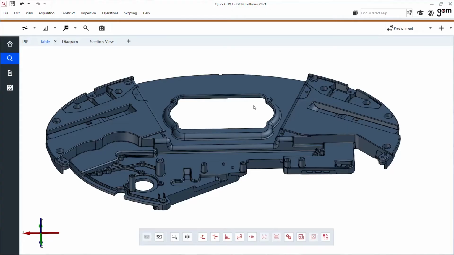We'll do some flatness inspections on 3 planes at the top. I'll create a datum feature so that we can check perpendicularity of 2 of these cones that I see here below. Let's do them one by one.